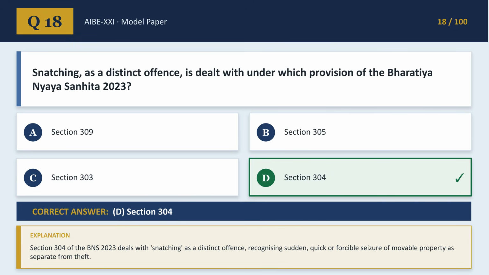Question 18 asks, which provision of the Bharatiya Nyaya Sanhita 2023 deals with snatching as a distinct offense? The correct answer is D, Section 304, recognizing the sudden, quick, or forcible seizure of movable property as separate from theft.